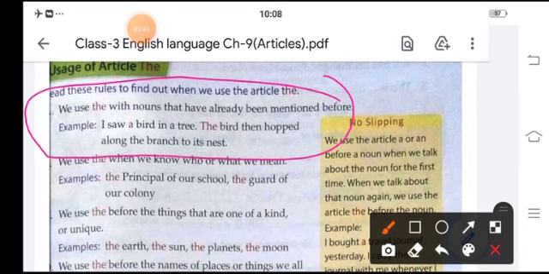I saw a bird in a tree. The bird then hopped along the branches to its nest. See, the first time a bird, second time the bird. Now it is definite. We use the when we know who or what we mean.